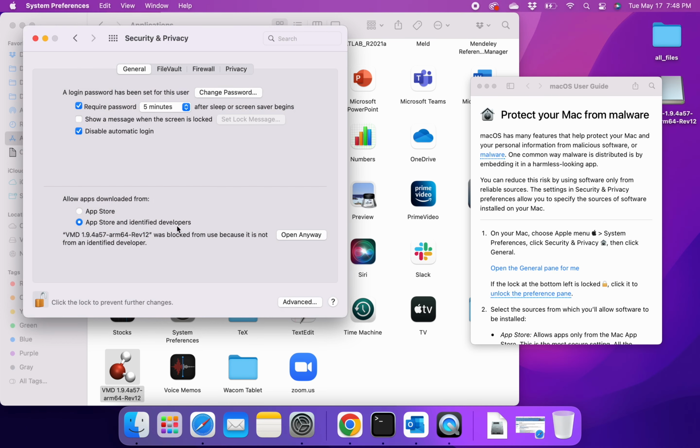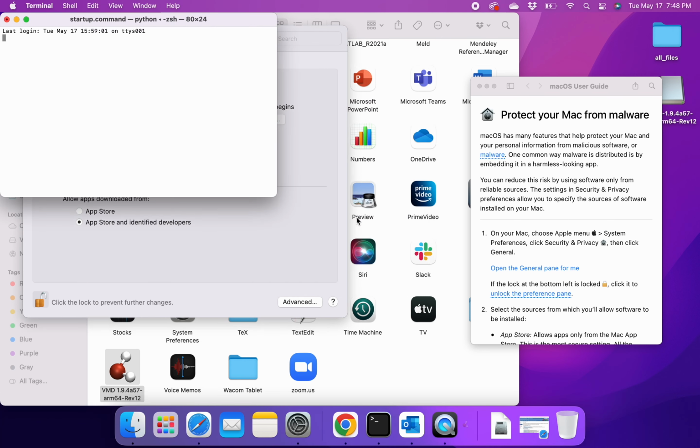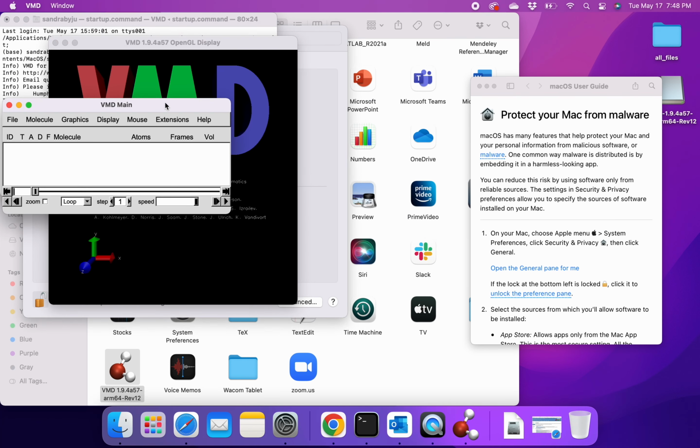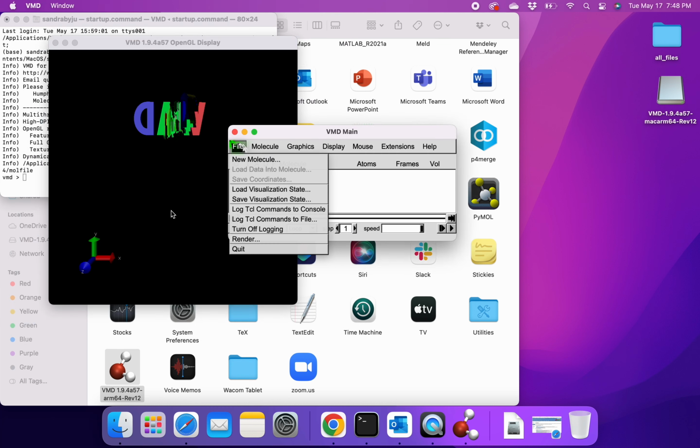Current setting allows only identified developers. Click Open Anyway to allow VMD. Click Open to open VMD program. Also, make sure to log back your settings.